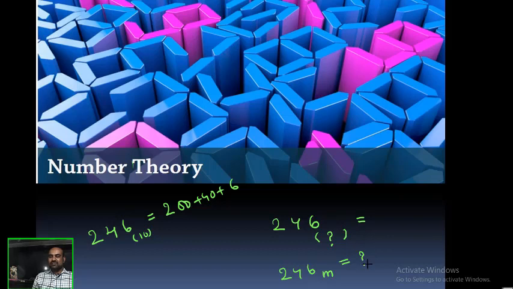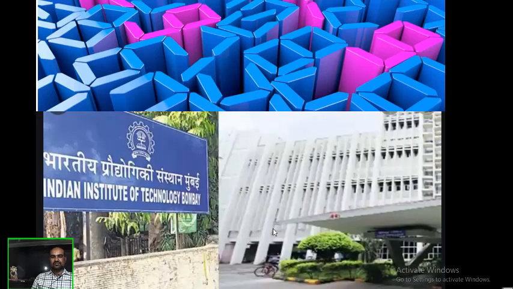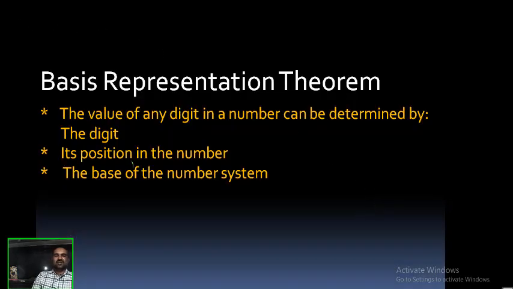So, now I would like to start the basis representation theorem. By using the basis representation theorem, we can convert any number which is given in base m to our number system. Our number system is the base 10 system. Okay, students. So now I am going to start the basis representation theorem.